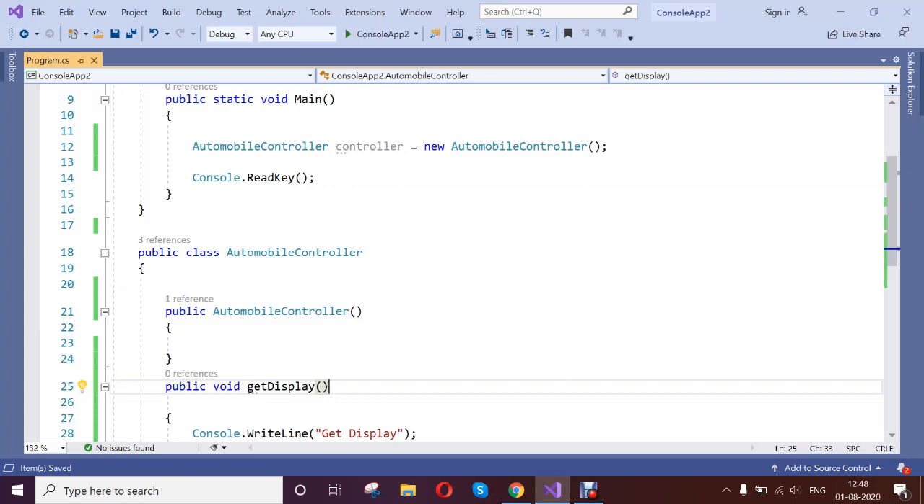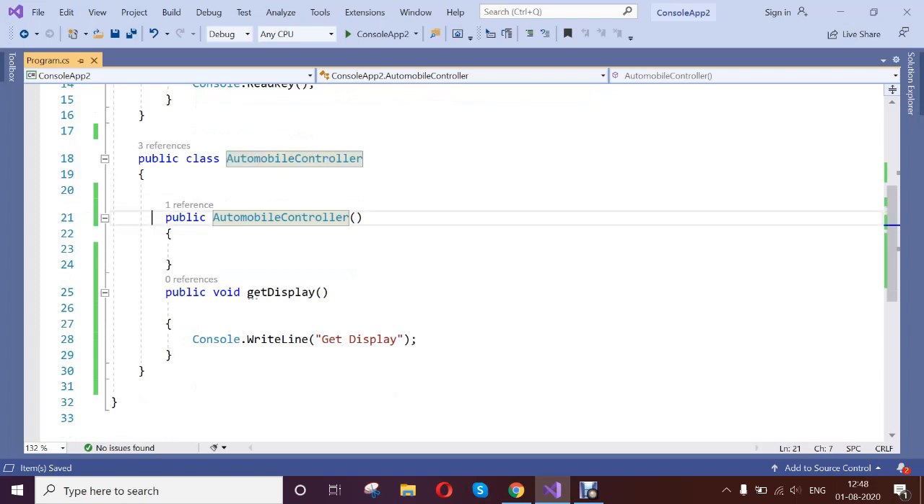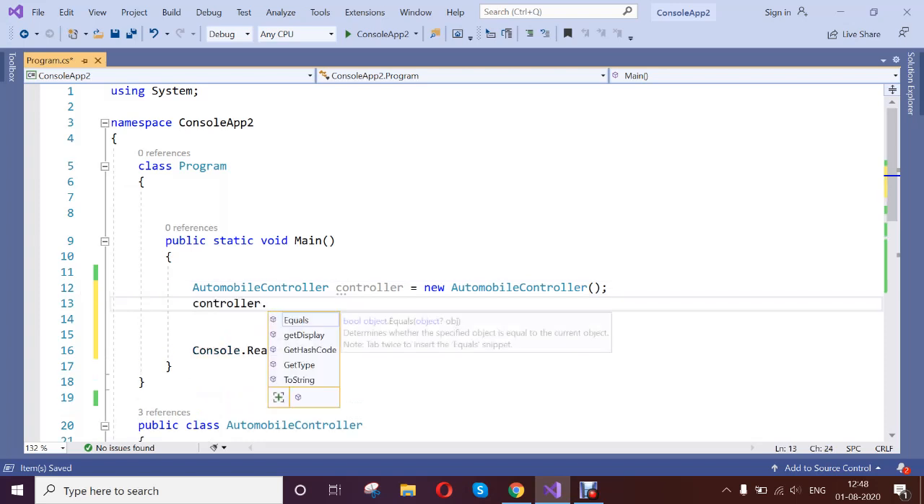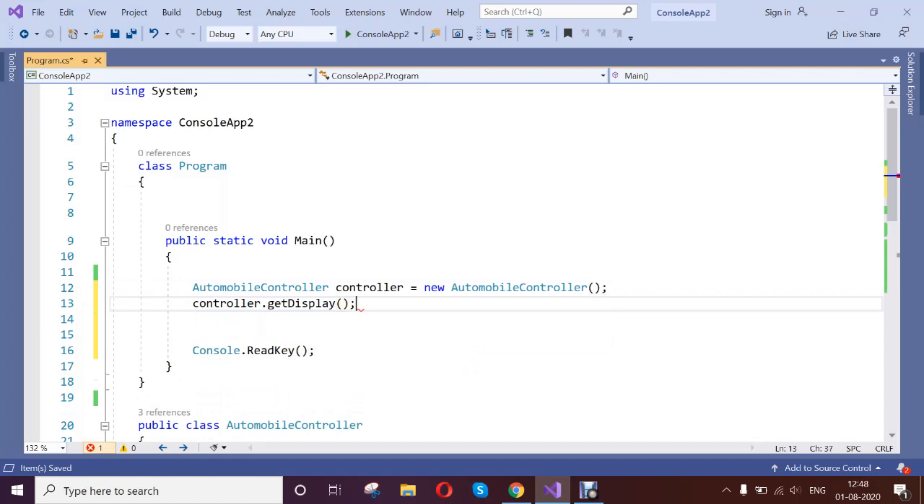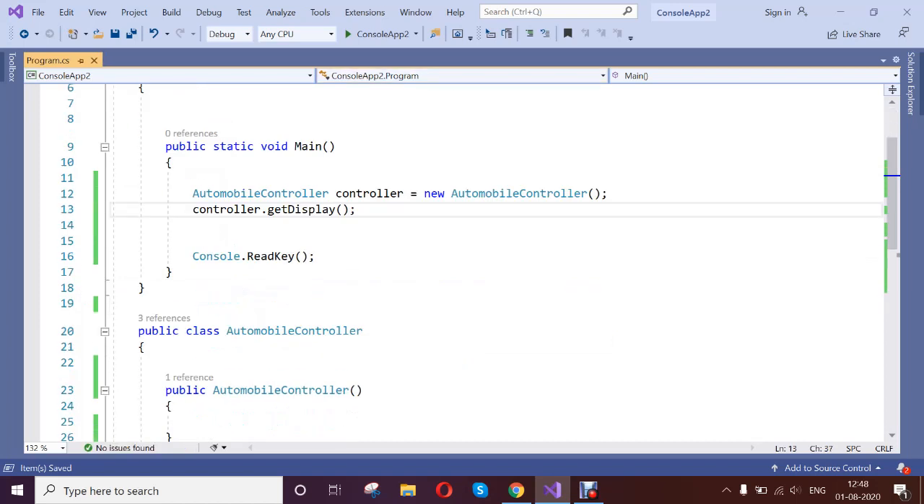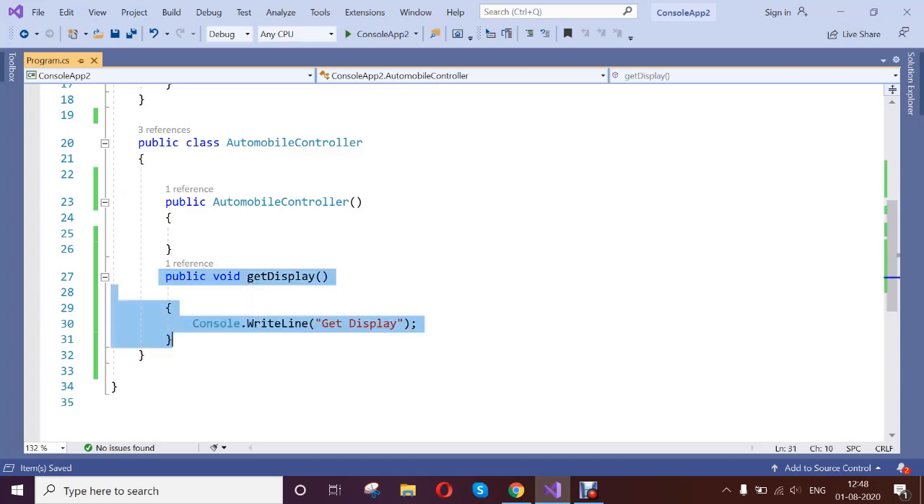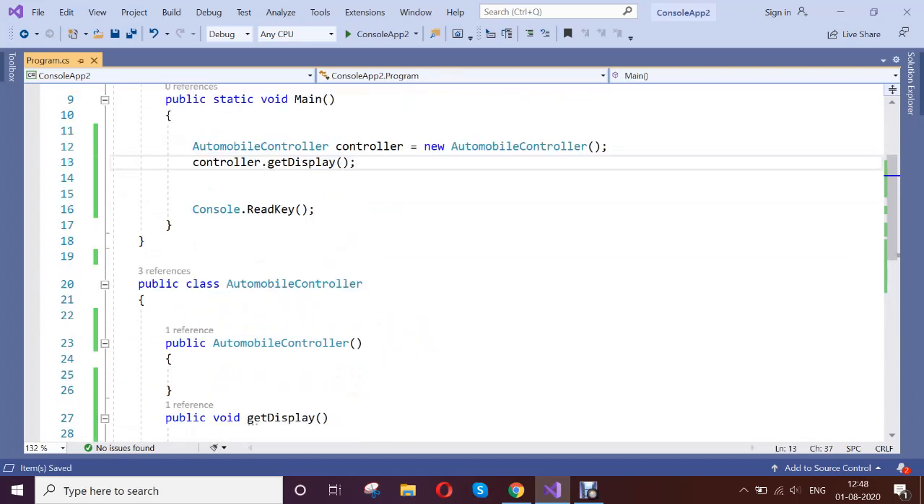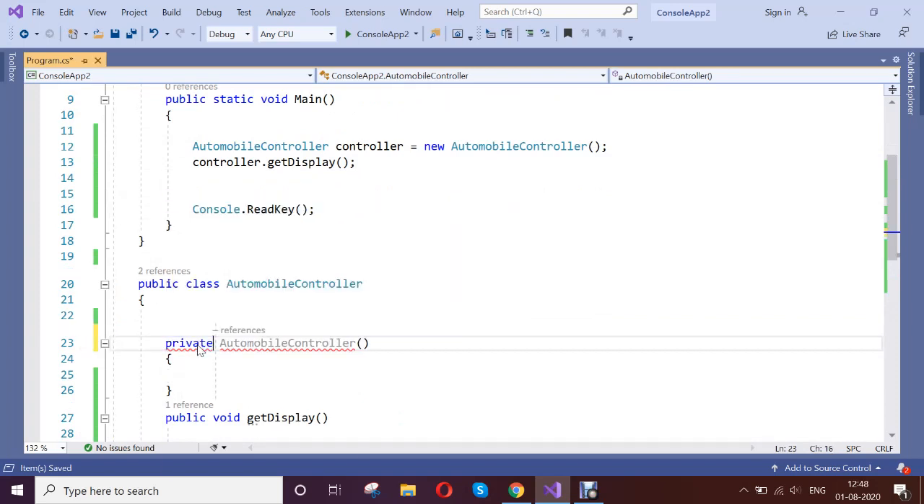Here I have a simple class called automobile controller, with a simple constructor that does nothing, and I have a method which I call in my get display. That just displays the result, because it is very simple. This method will write the output, but what happens when we make the constructor private instead of public? If we change the encapsulation to private,